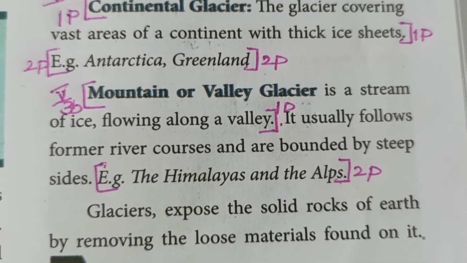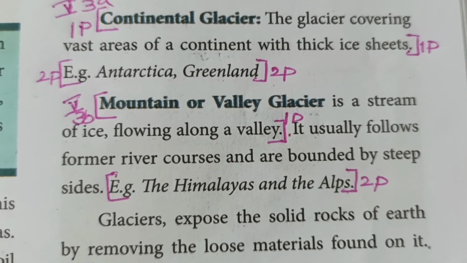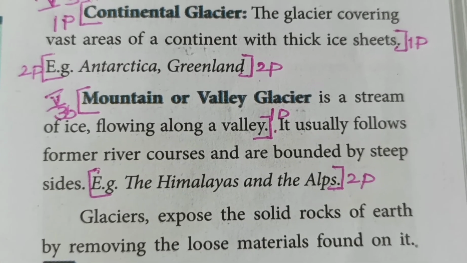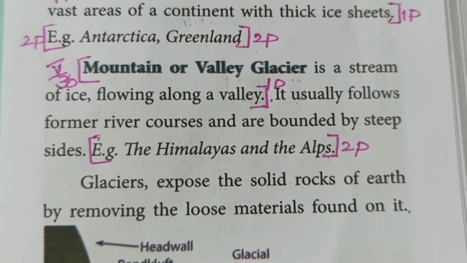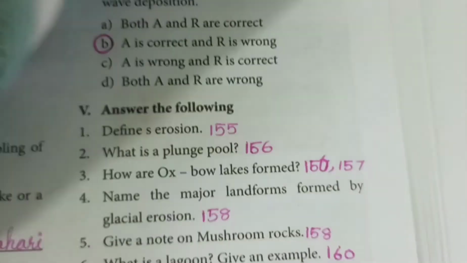The same way mountain glacier, first point: mountain or valley glacier is a stream of ice flowing along a valley. Here we have the example, the Himalayas and the Alps.